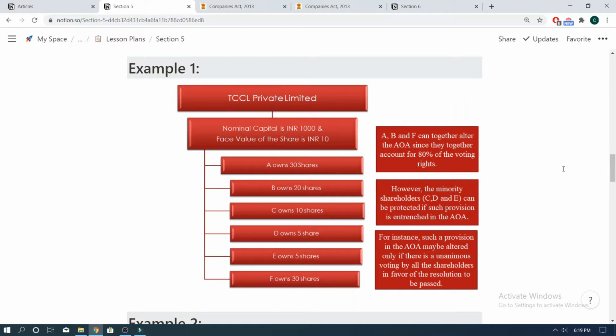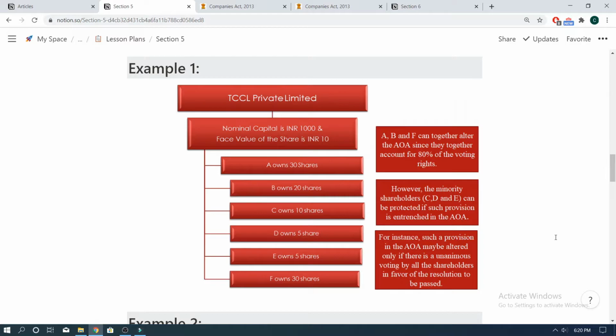In such a scenario, it would be extremely easy for shareholders A, B and F to alter any particular provision of the Articles of Association by passing a special resolution. Their votes together would account for 80% of the voting rights, and thus they would be able to alter the Articles of Association without facing any resistance from shareholders D, E and C, who are the minority shareholders.